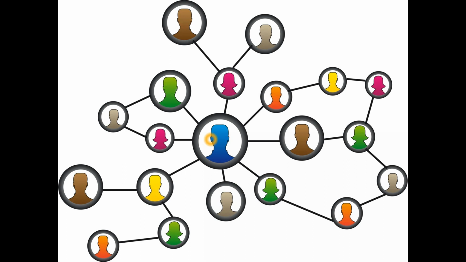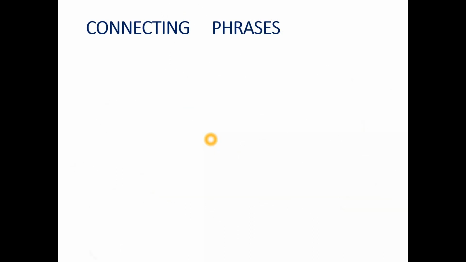So in this modern world, how do we connect to people? Like with the help of Facebook, with the help of WhatsApp. So we have different connection media to connect to people, right? Likewise, in the English language also, when we are saying two ideas together, we need to connect the sentences, or we need to connect the ideas with the help of some connectors. So today we will be studying connecting phrases.